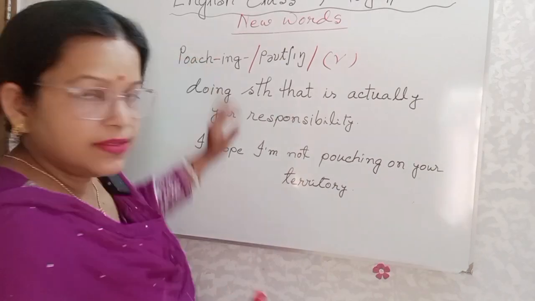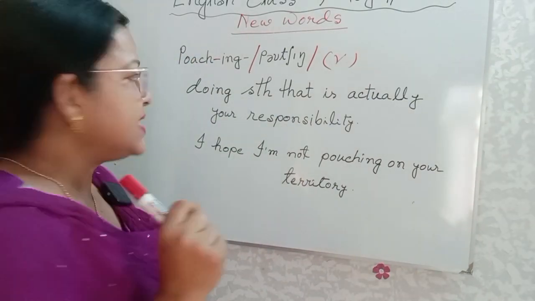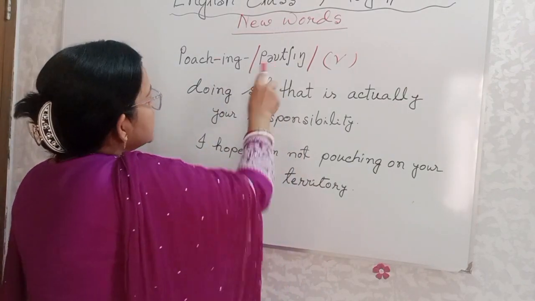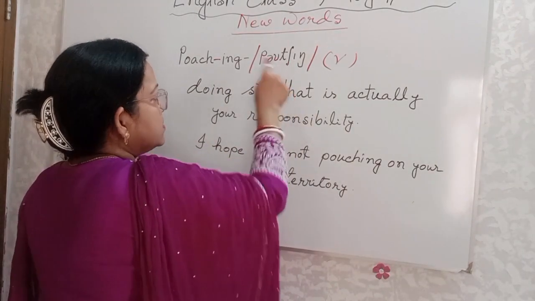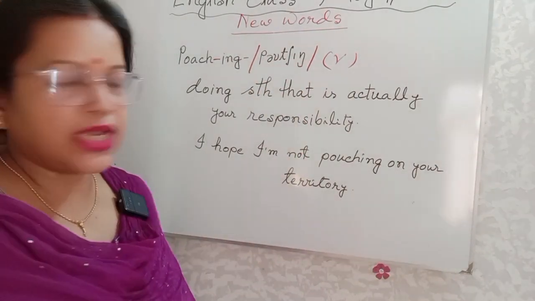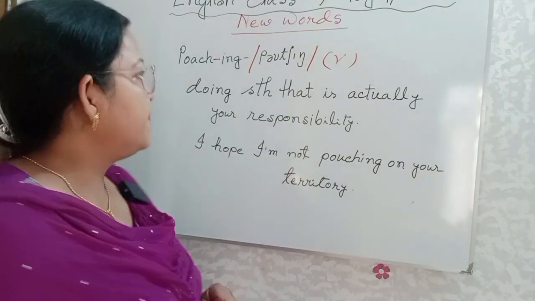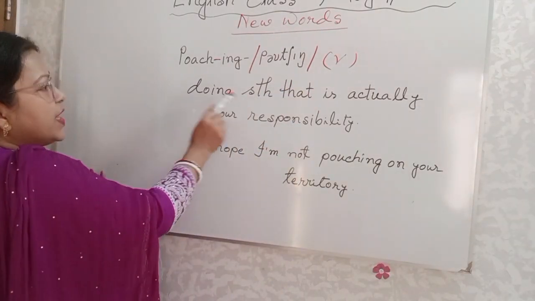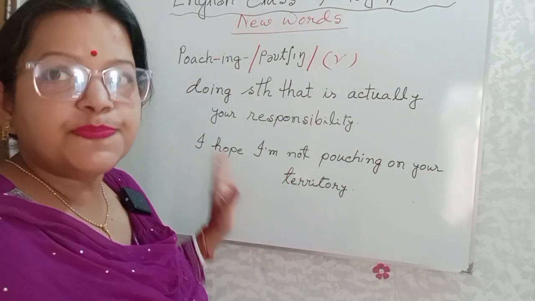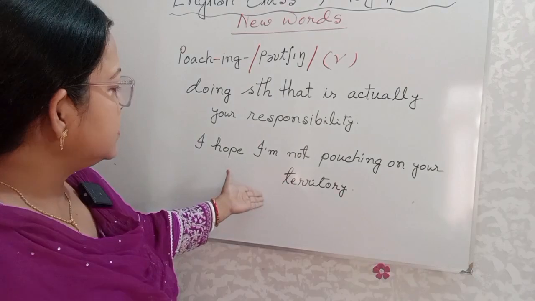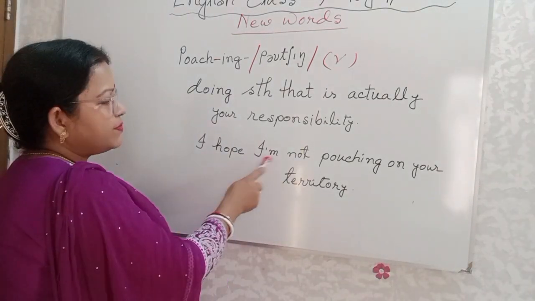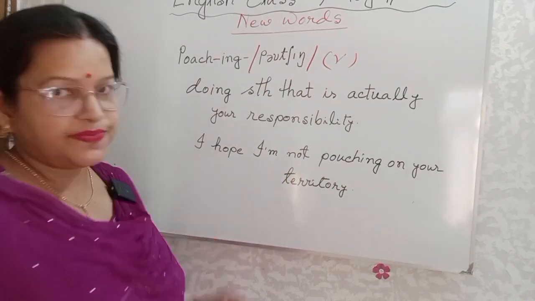Poaching. One hyphen, that means two syllables, dissyllable. How to pronounce it? This is a diphthong, ch sound, diphthong, ing. Poaching. And it is used as a verb. What is the meaning? Something that is actually your responsibility. That is the meaning of poaching. And what is the sentence with the help of poaching? I hope I'm not poaching on your territory.